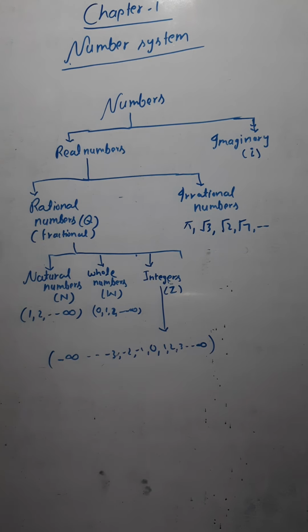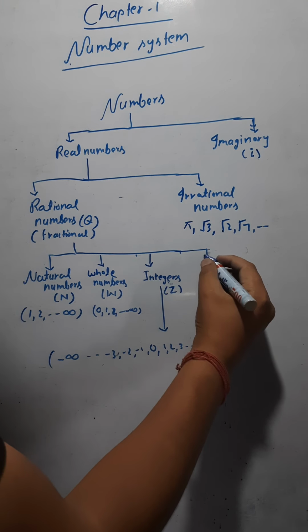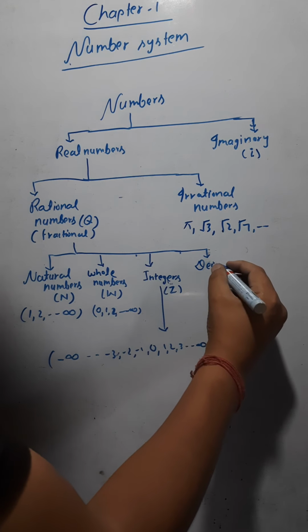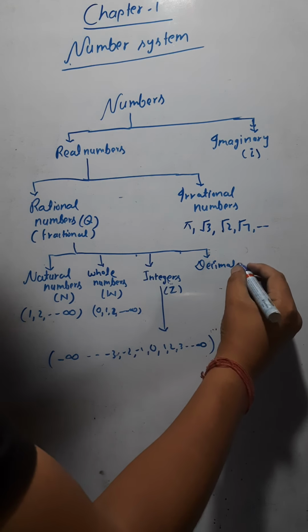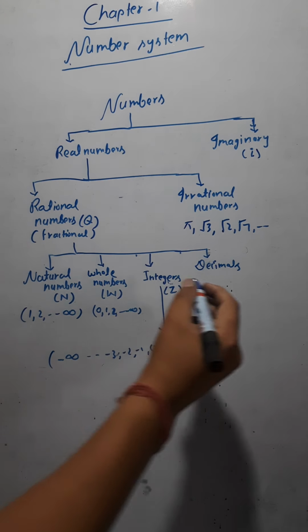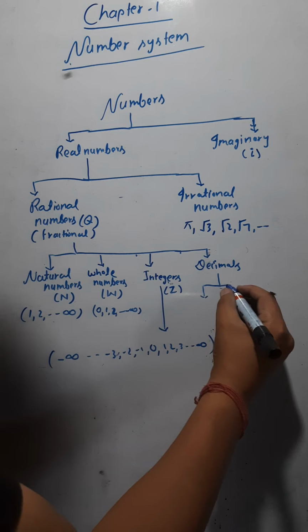Now one more part of the real numbers is the decimal numbers, the numbers which are in the form of decimals. Those also come under the rational numbers. Are you getting this? Now I can divide the decimal numbers into different parts.